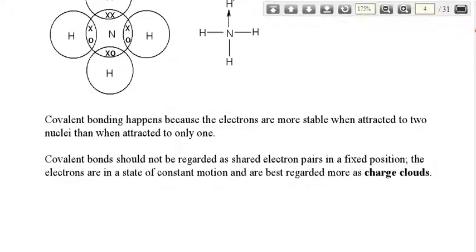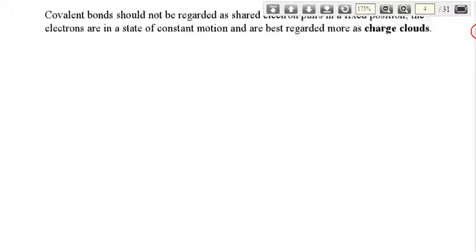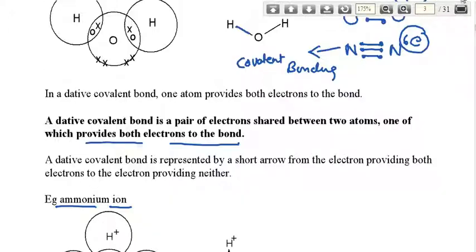So, the coordinate bond is the third type of bonding.